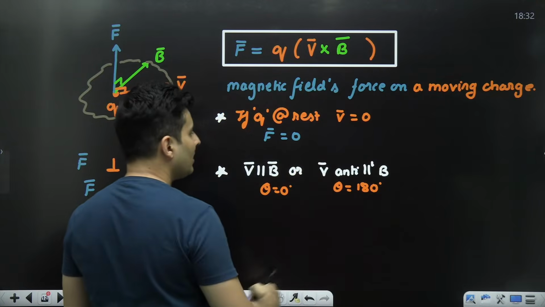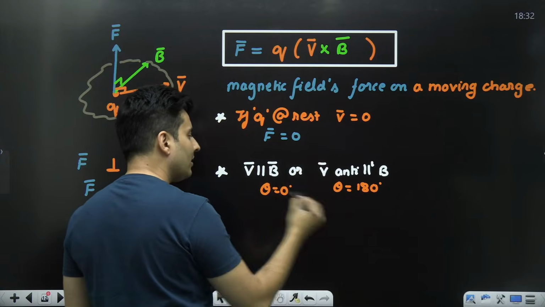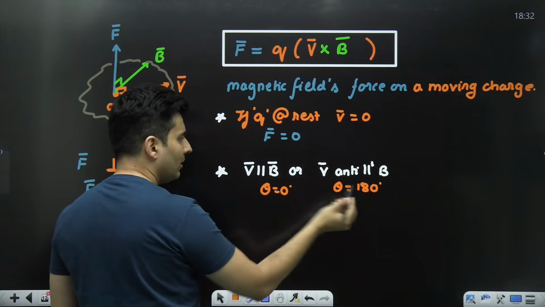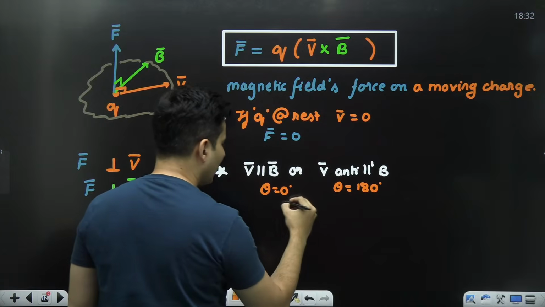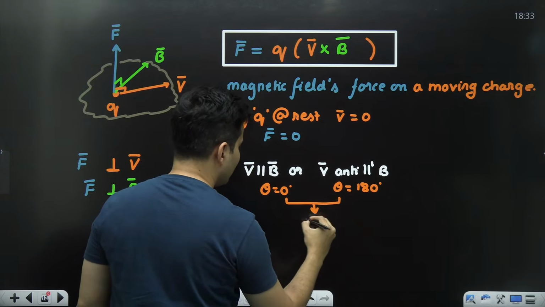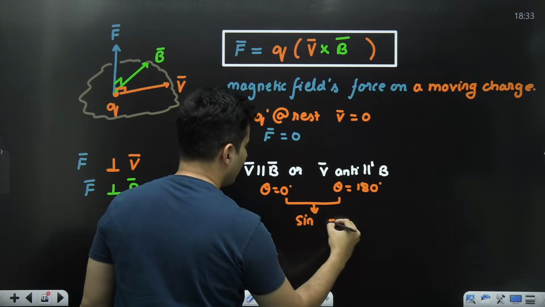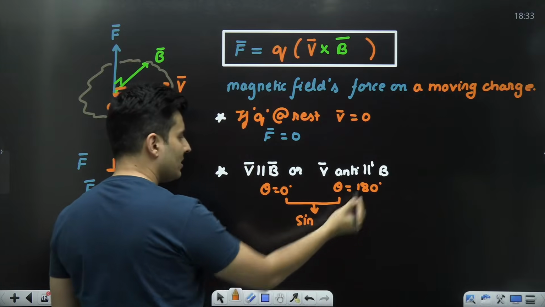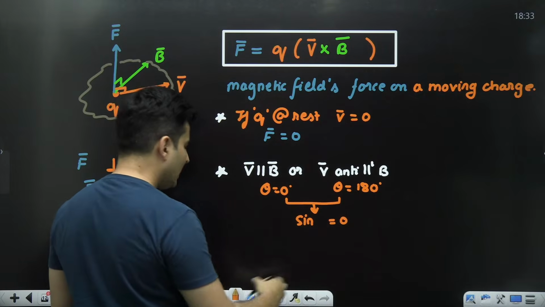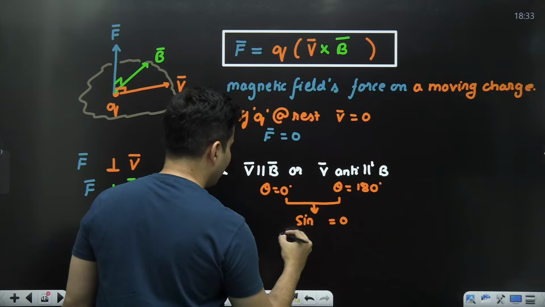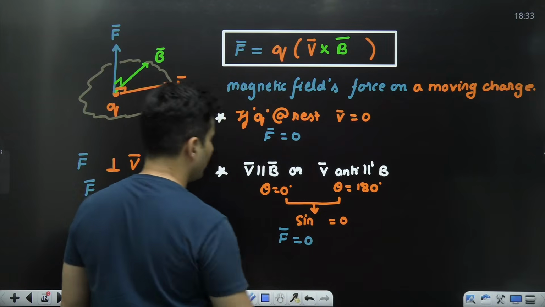V cross B will be VB sine theta. That theta will be 0 for parallel, and for anti-parallel it is 180. So in either of the two cases, the sine of the angle will be 0. Sine 0 is 0, sine 180 is also 0. So that also means that the force will be 0.